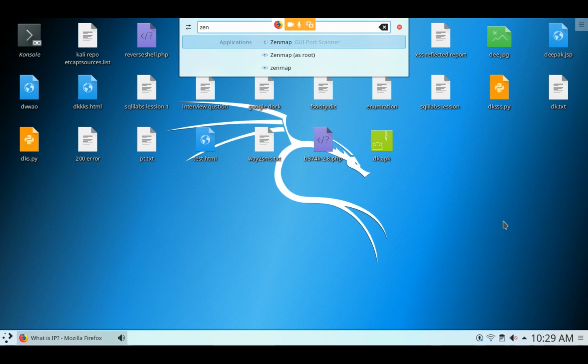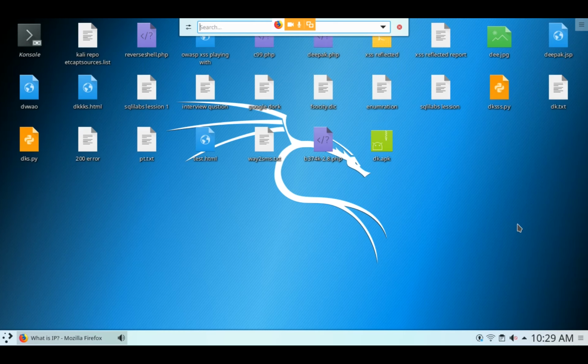Is Nmap working or not? Zenmap is okay, sir. Then good, because we only have to use Nmap, since Zenmap is only the GUI version of Nmap. If it is creating problems, you can also use Zenmap in Windows. You can also use Nmap in Windows, but here Nmap is pre-installed in Kali Linux.